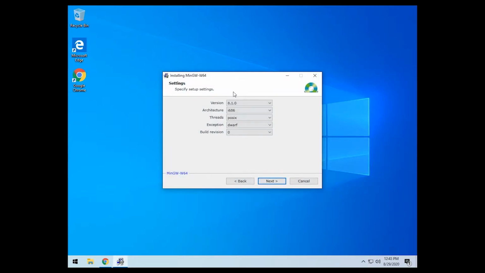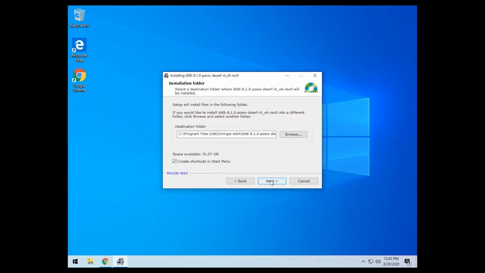Click Next. Just download the basic, whatever the build version is. We have nothing specific here. I like to change this to just MinGW, so I'm just going to put it in the root.